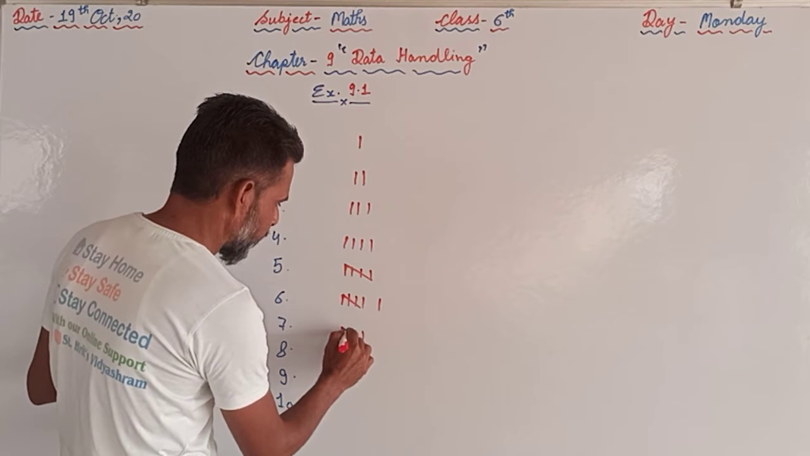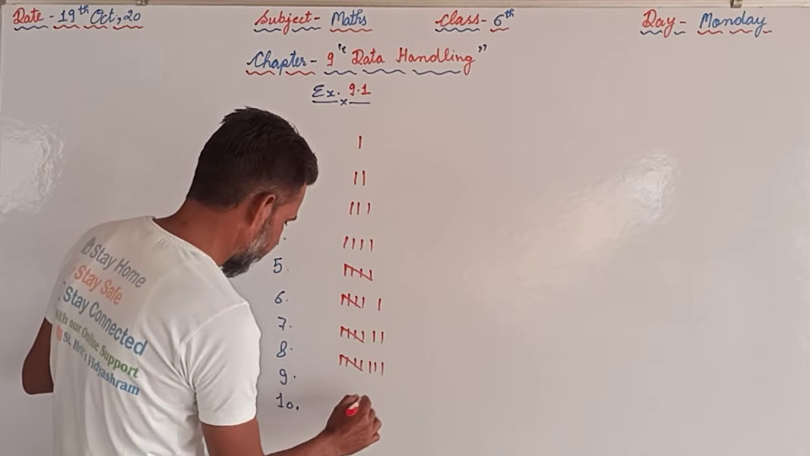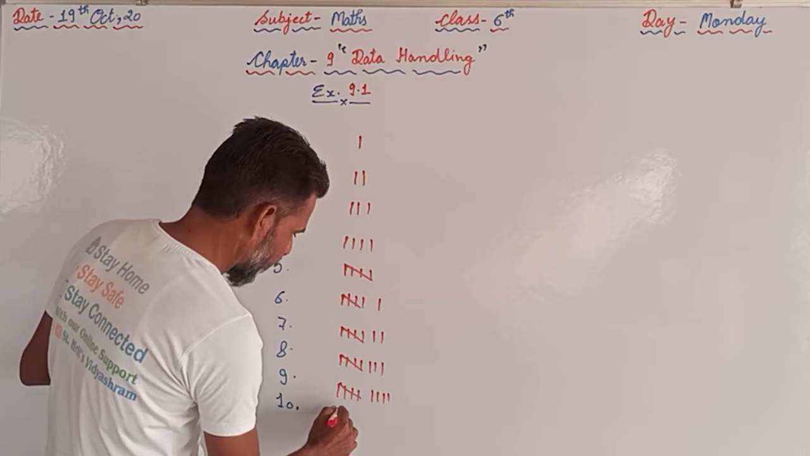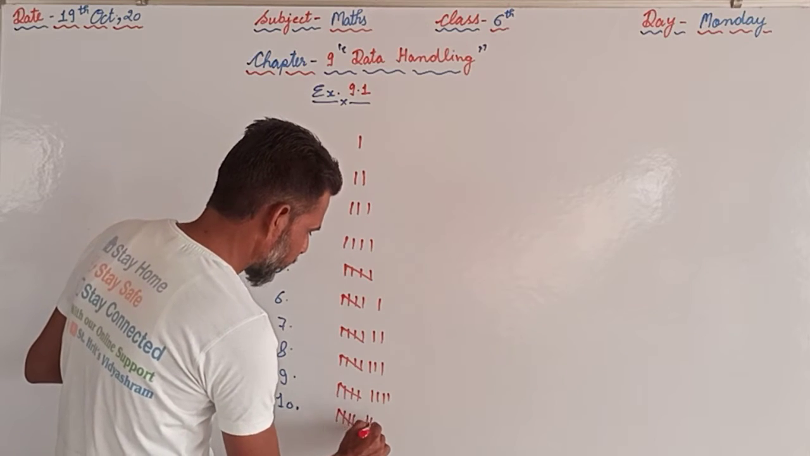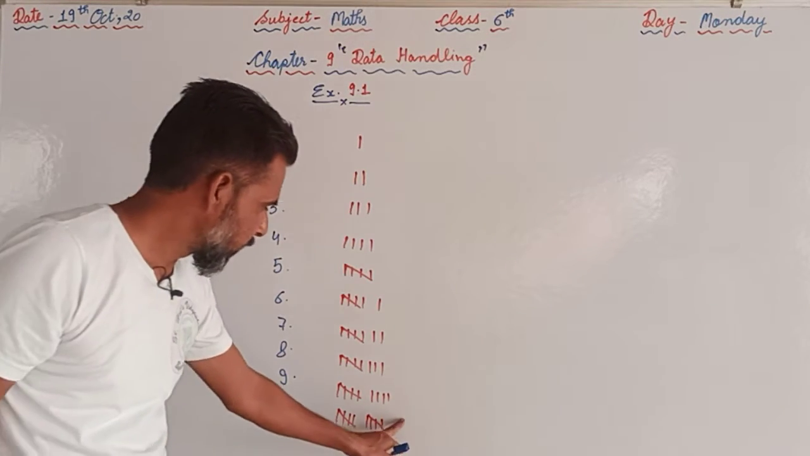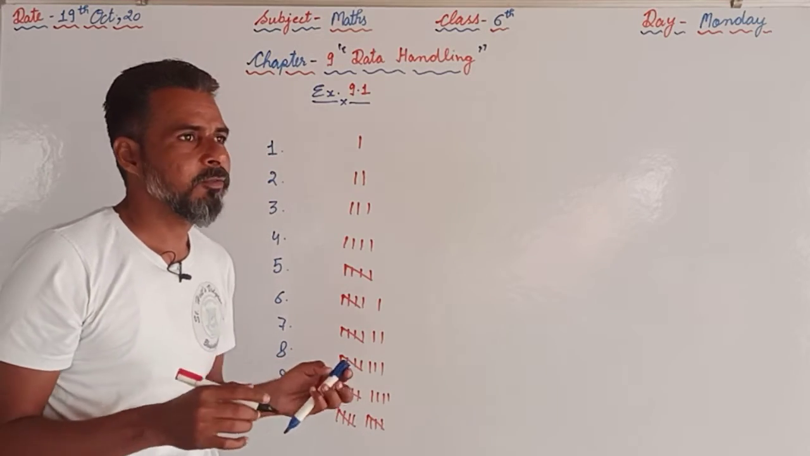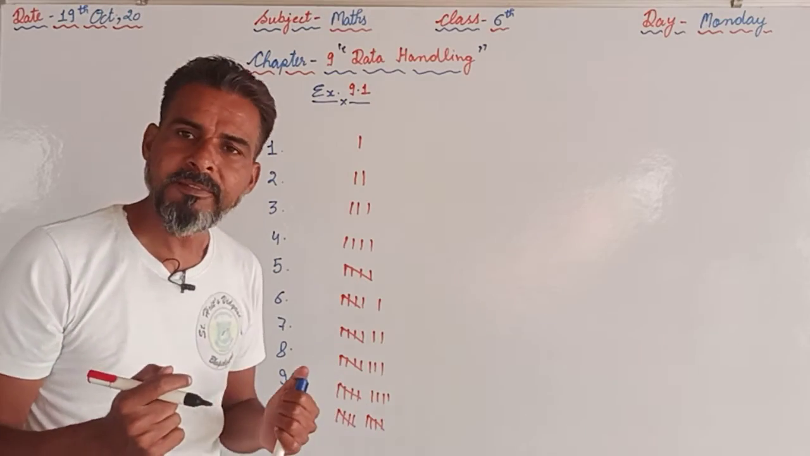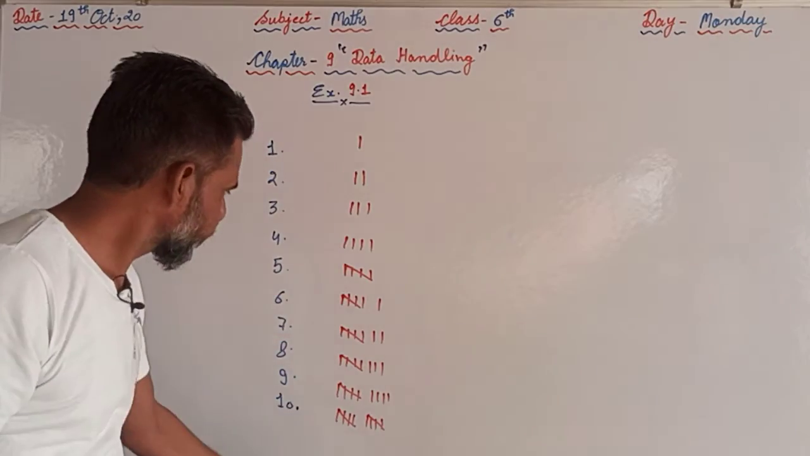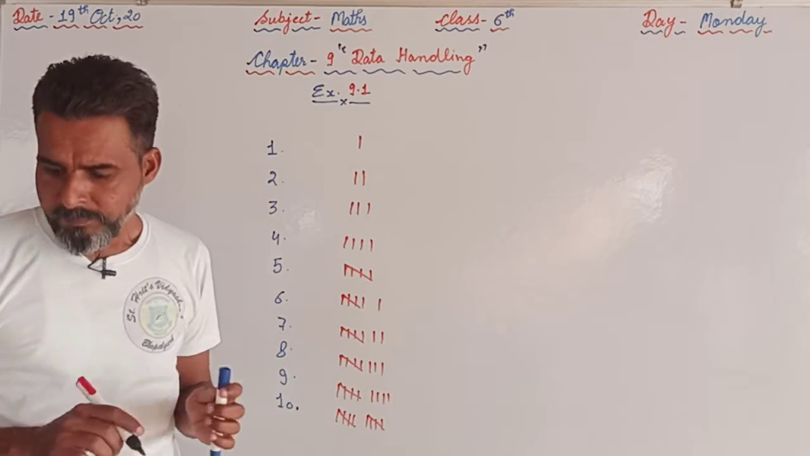Similarly for 7, 8 and 9, we continue adding lines after the block of 5. For 10, 5 plus 5, 10. Then again for 11 we will start 1, 2, 3. The block of 5 we can repeat. If we are supposed to write 21, we will repeat the block of 5 four times, 5, 5, 5, 5, then 1. So these are the basic things, how to display a given number in the form of tally marks.